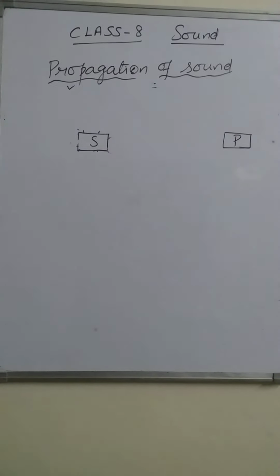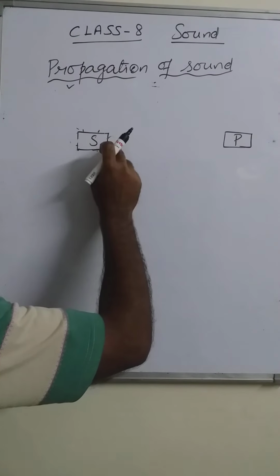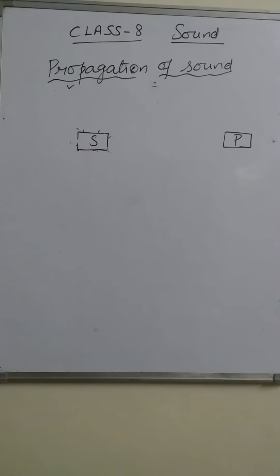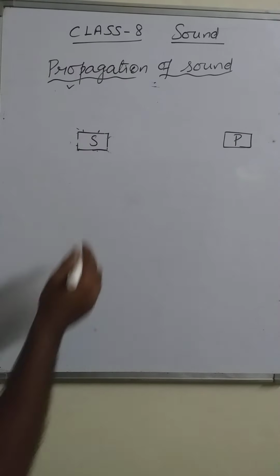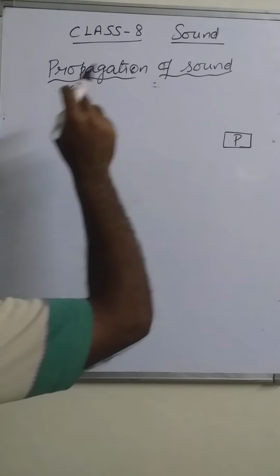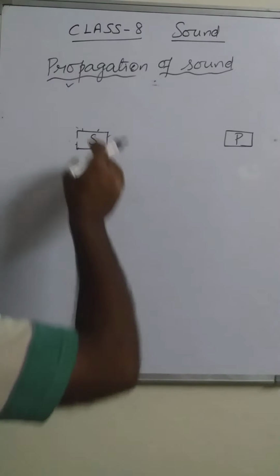Suppose this is the place of person. This sound from this source is heard by this person. So for that the sound has to travel. It has to travel from source to the person. Like it is spreading in all the direction, it also reaches to the person.